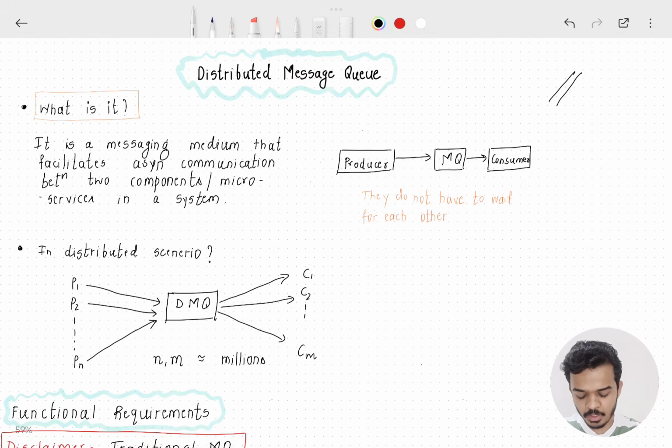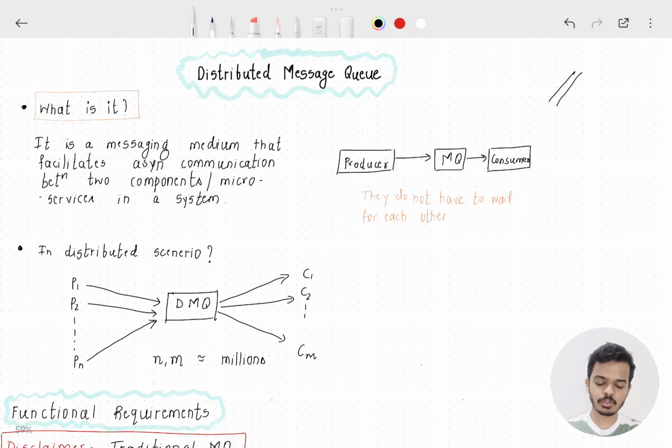What is a message queue? A message queue is a messaging medium that facilitates asynchronous communication between components or microservices of a system. Okay? So what does asynchronous communication mean? Microservices do not have to wait for each other to communicate. It is not a request reply mechanism. No one waits for acknowledgement.